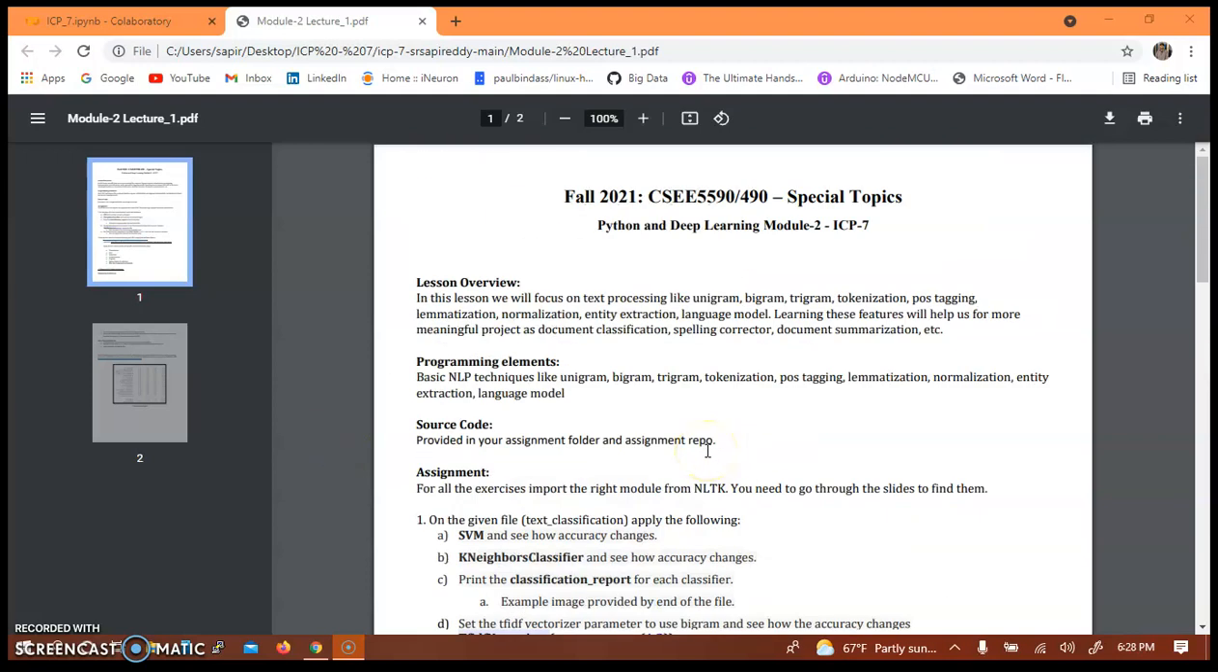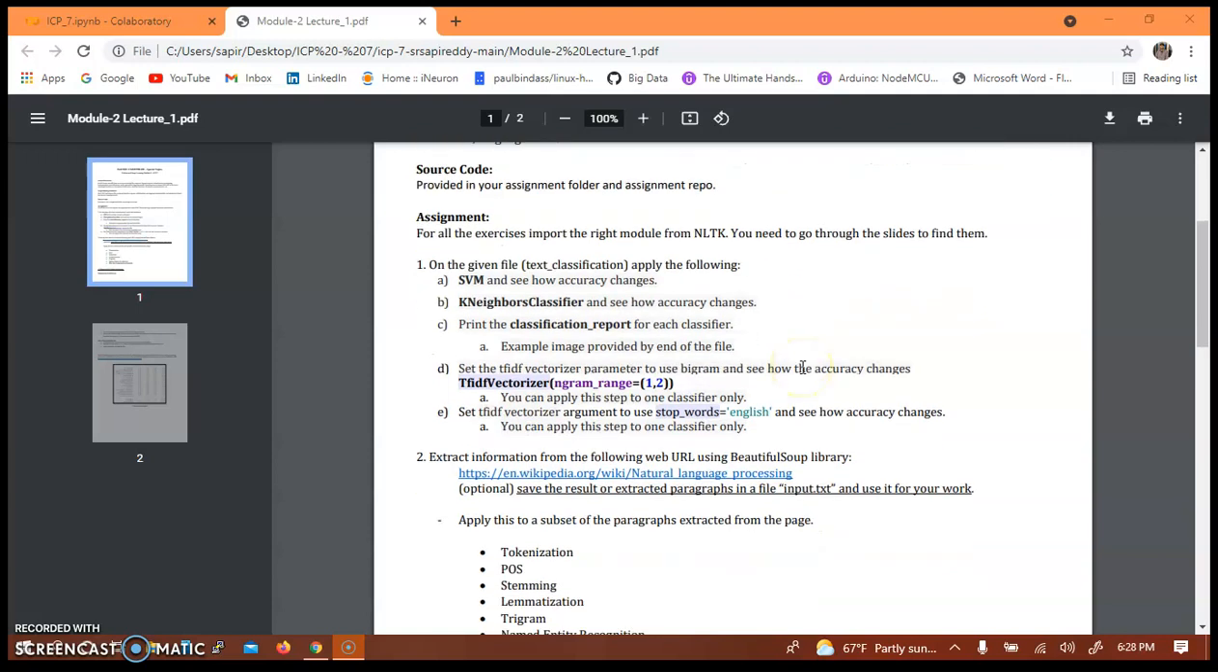Hello, this is Python and Deep Learning Module 2 ICP-7. In this ICP-7, we need to do text classification using NLTK. Here we have to use two classifiers, SVM and KNN, do the text classification and see how accuracy changes, print the classification report of both the classifiers, and change the parameter of the TF-IDF vectorizer to bigram of range 1, 2,